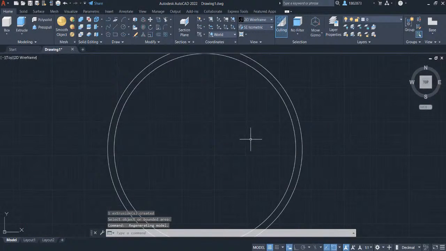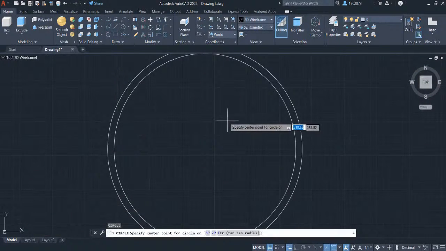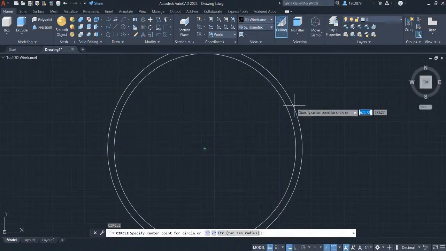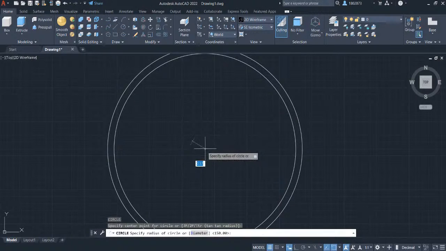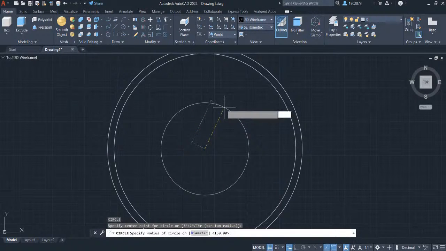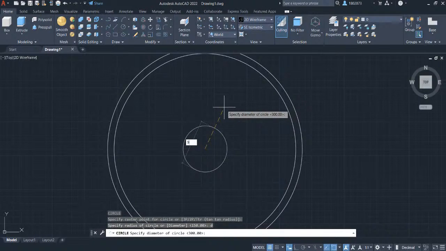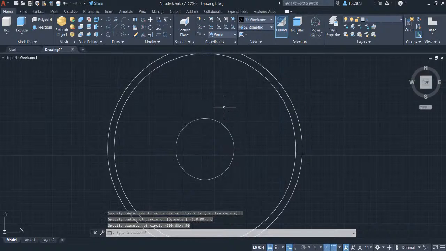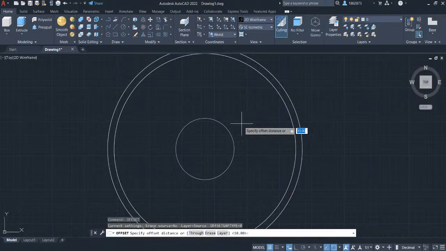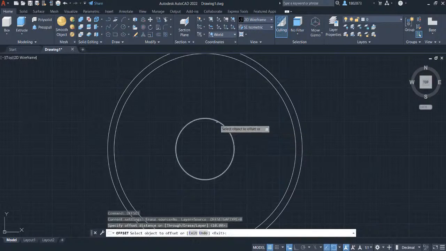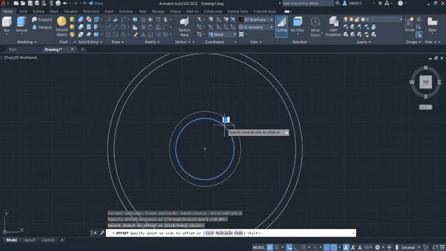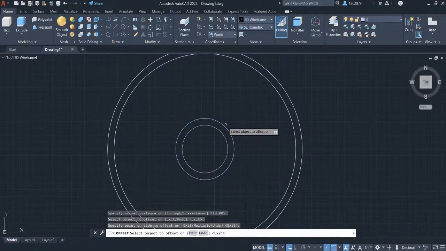Create a circle again by typing in C and press enter. Hover your crosshair here so the center point will pop out. Left click on the center point and let's key in again 90. Press enter. Let's create an offset for this small circle. Typing in off and select offset. Press enter. Select the circle and hover your cursor here going outside and left click.